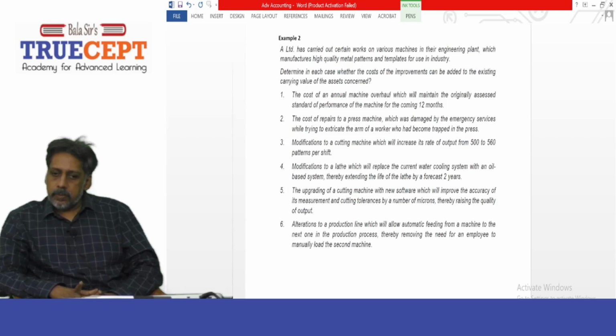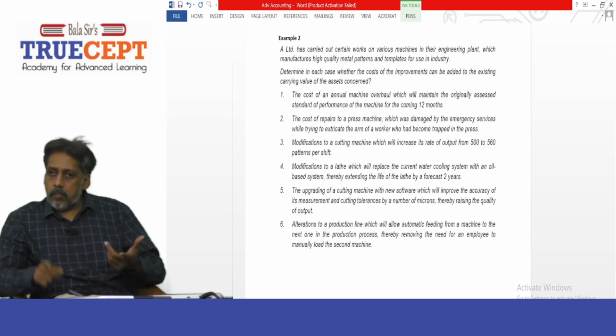Next, 5. The upgrading of a cutting machine with new software which will improve the accuracy of its measurement and cutting tolerances by a number of microns, thereby raising the quality of output. You saw even the increase in the quality of output, the customers are going to appreciate the quality of your output. Thereby, even that is going to increase the future economic benefits. So it can be capitalized.